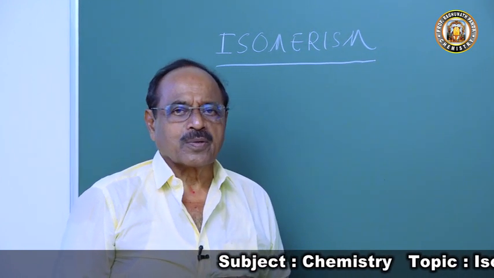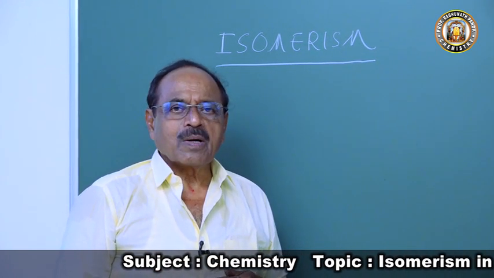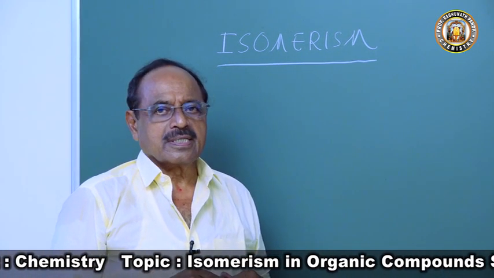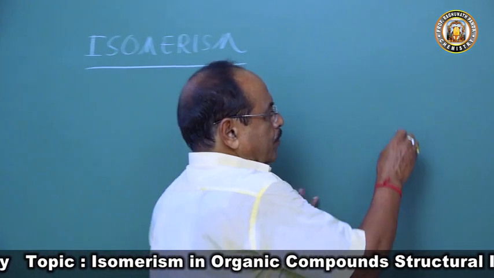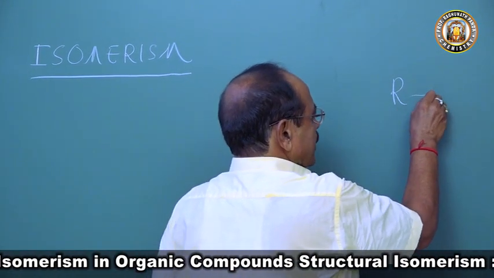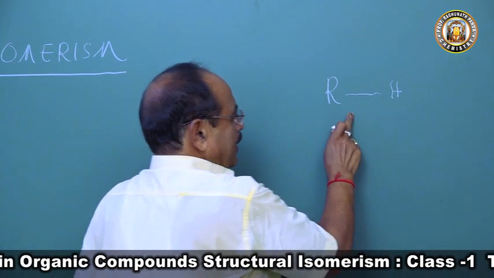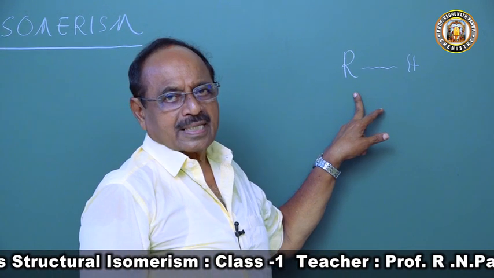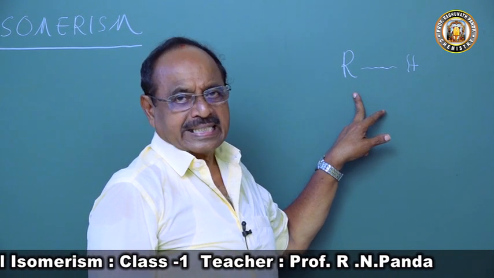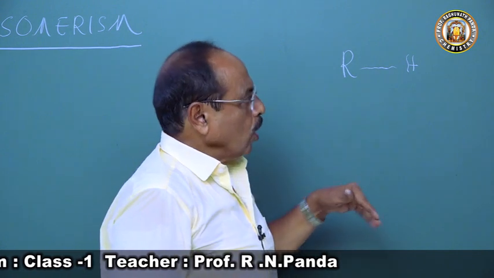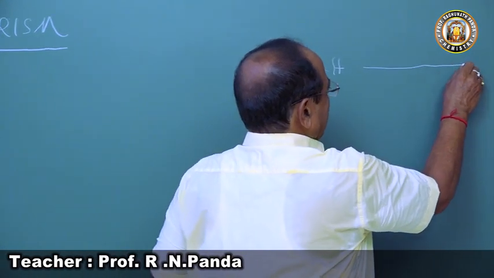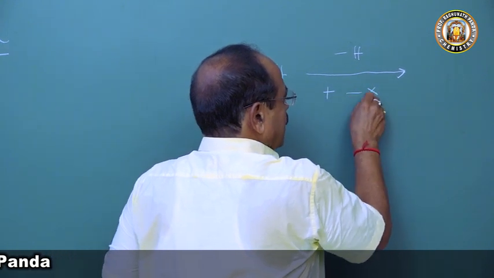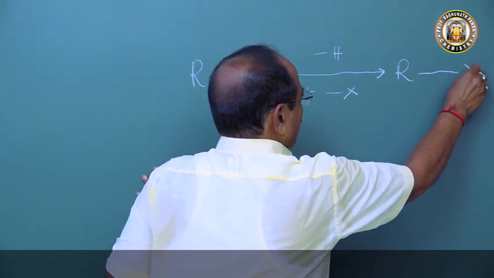What are organic compounds? The organic compounds are either hydrocarbons or derivatives of hydrocarbons. So when you come to organic compound, it is represented by RH. It is a hydrocarbon. The moment I say hydrocarbon, it may be saturated or unsaturated, either alkane, alkene or alkyne, or derivatives of hydrocarbon where we remove hydrogen and put a functional group to get an organic compound.